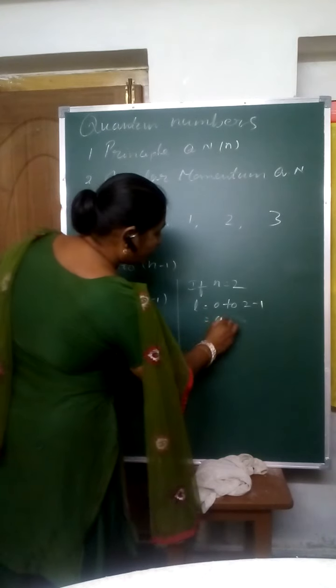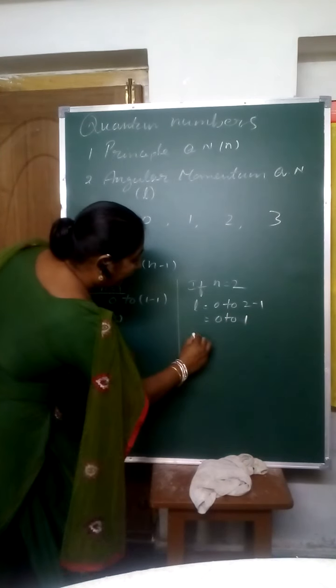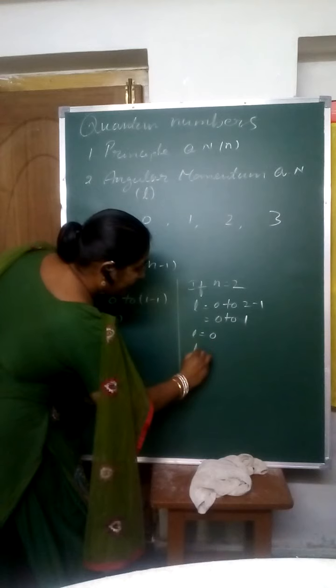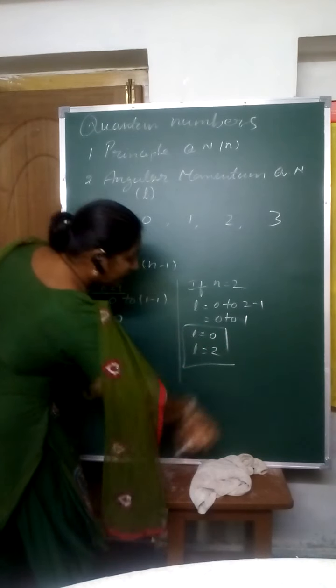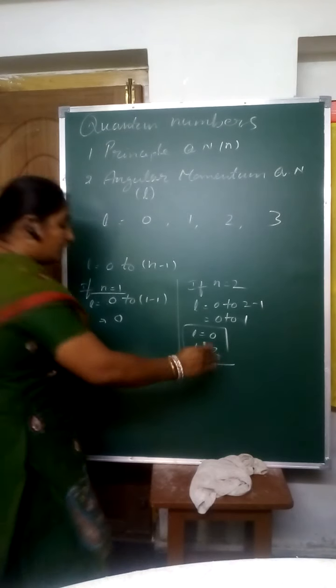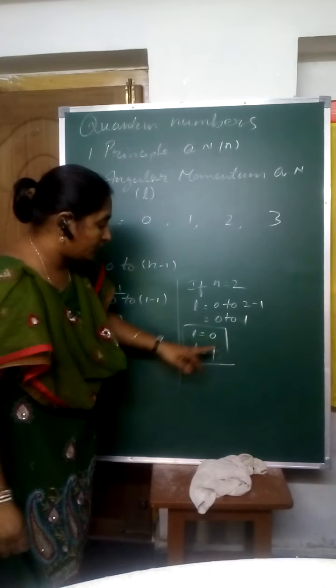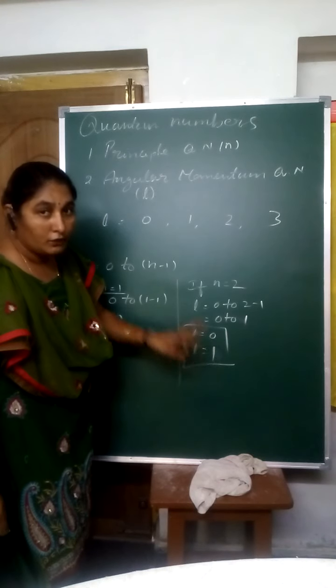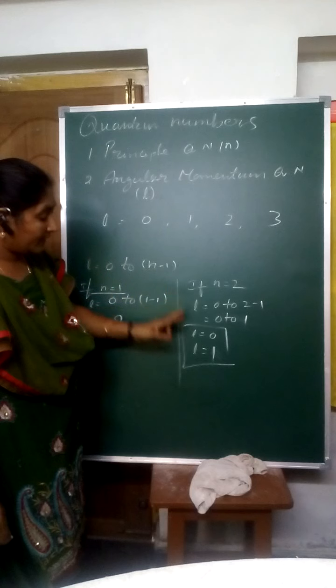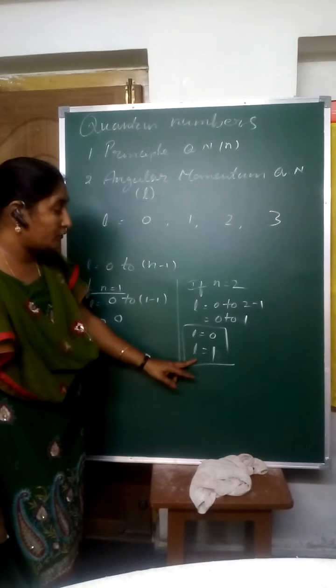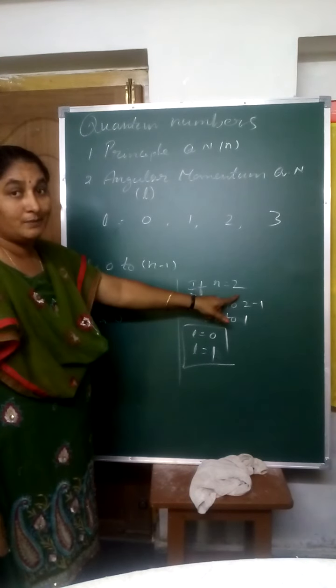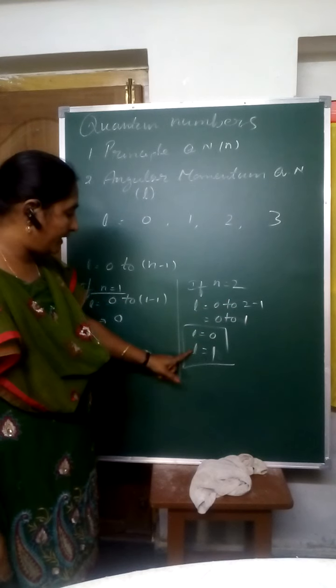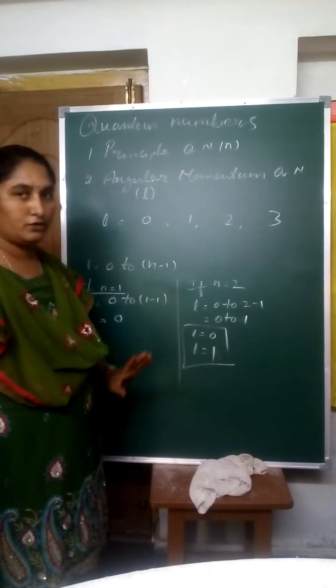Then 0 to 1. So L is equal to 0 and L is equal to 1. Two values are there. That means the second shell has two L values.